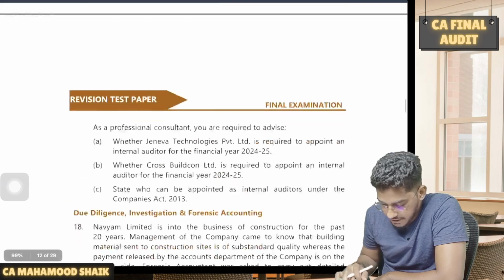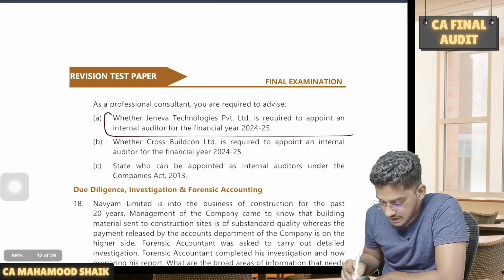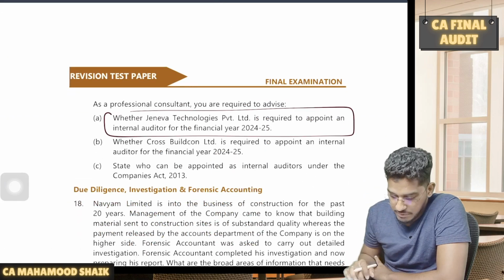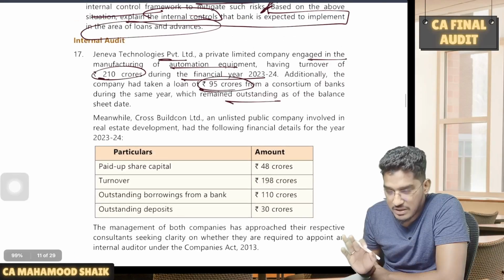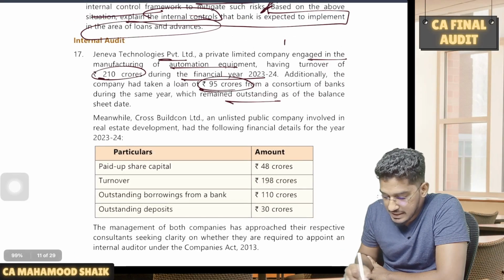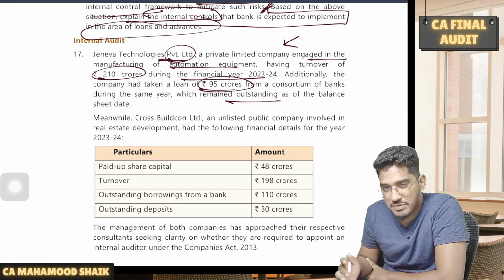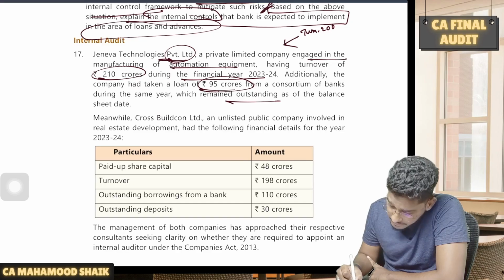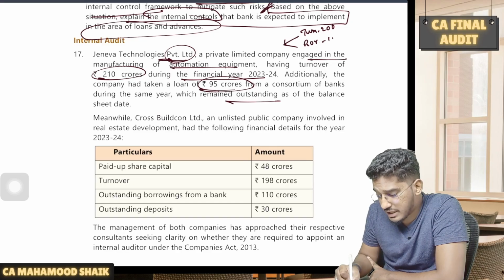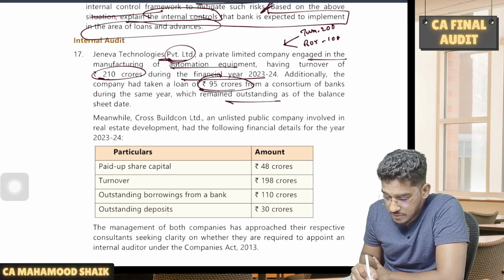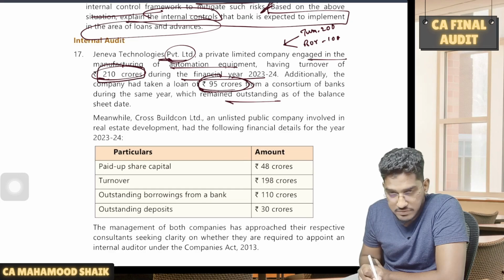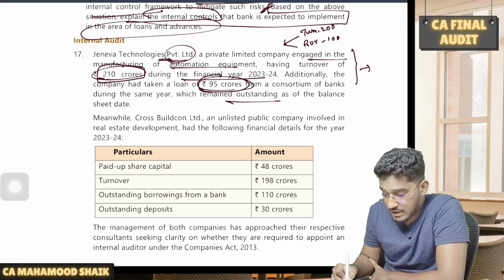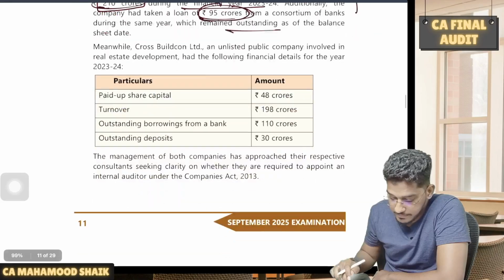See here, the question will be whether these entities are required to comply with internal audit. Purely they are asking whether these companies are required to comply with internal audit or not. It is a private limited company. For a private limited company, we have two conditions. One is a turnover based condition, the limit is 200 crores. The other one is a borrowings related condition, the limit is 100 crores. In the given case, borrowings are 95 crores, within the limit, but their turnover has exceeded the 200 crores limit. So that's why they will be required to make a compulsory appointment of an internal auditor.